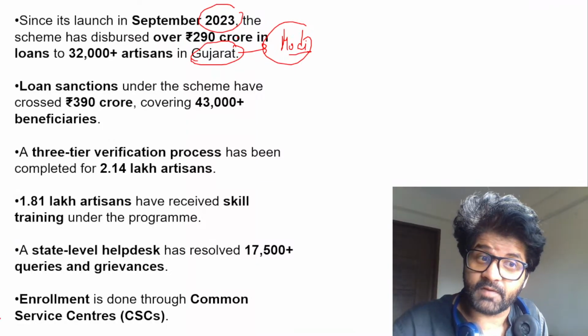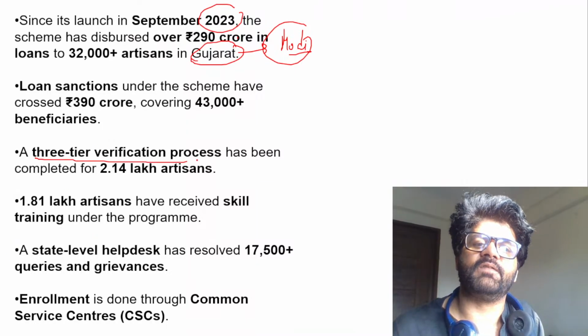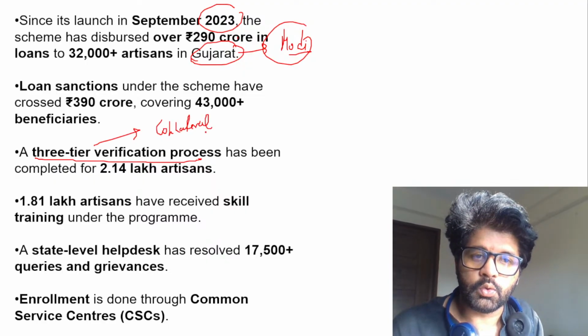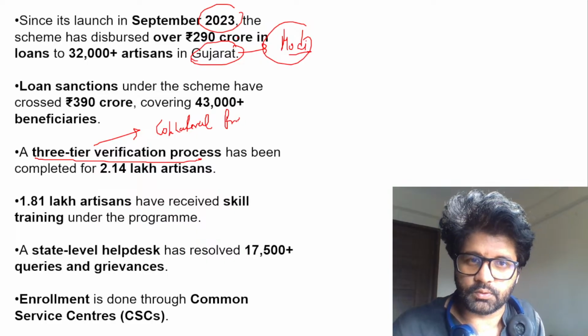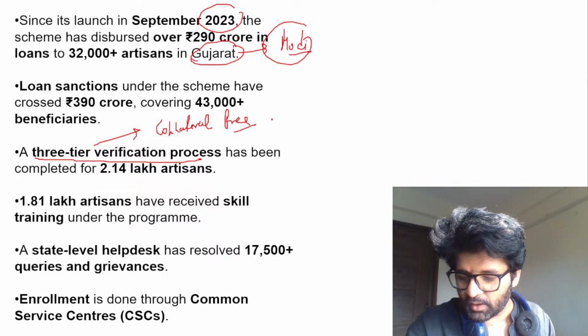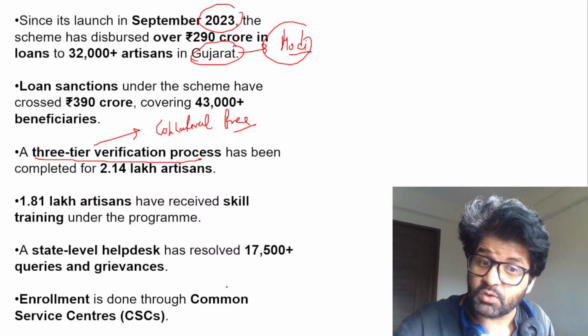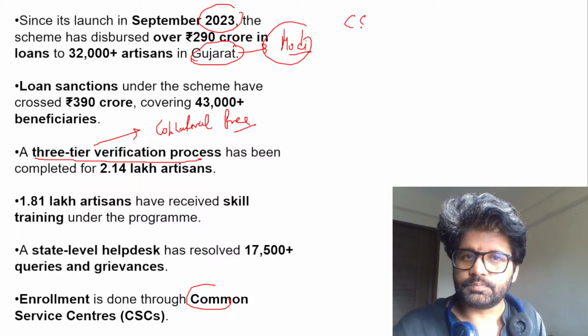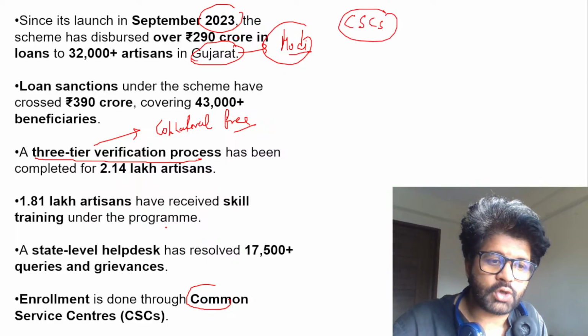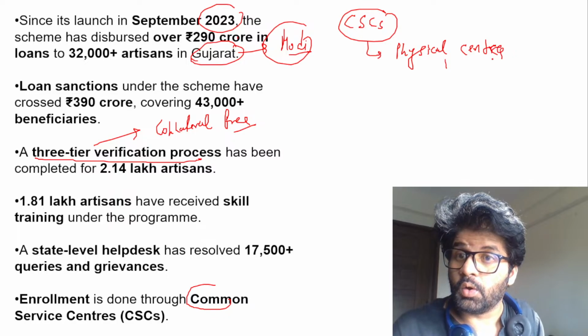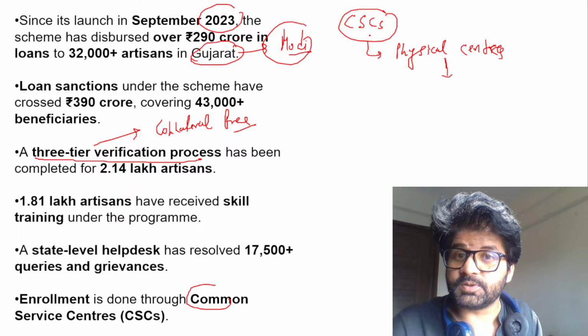Loan sanctions, 3-tier verification process. Now you will understand each and everything. Why is this 3-tier verification happening? Because collateral free loans are given to people involved in 18 sectors, and you need to have more checks if a collateral free loan is given. Very good. Again, you can see these numbers. Now there is another term, CSCs. What are CSCs? Common Service Centers. They are physical centers implementing the government's e-governance initiative. Again, a keyword from a UPSC perspective: e-governance.